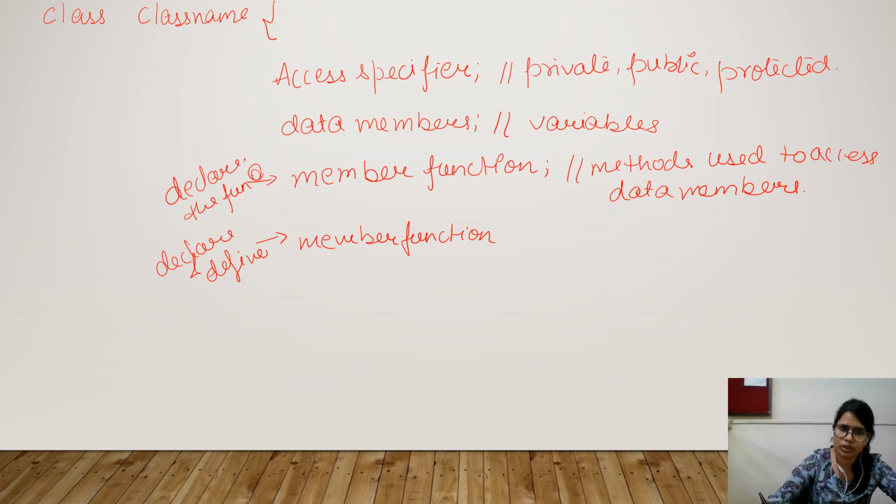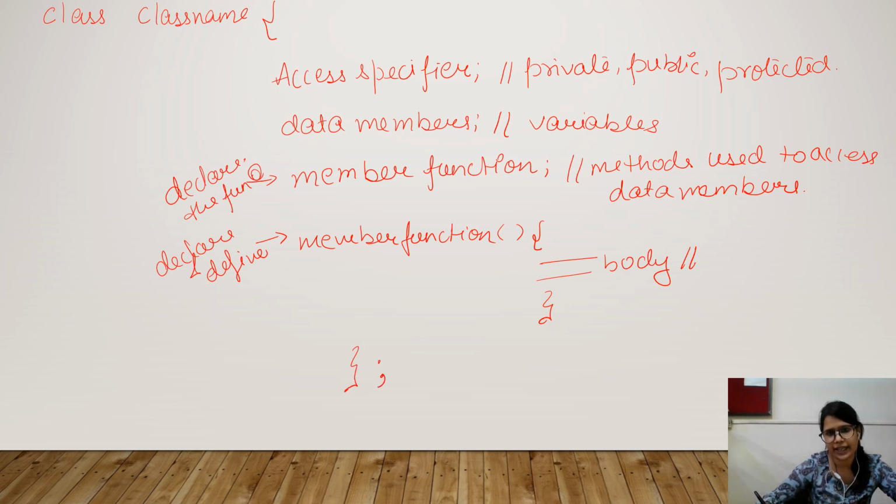Then the curly braces open, and the body. In the body we can mention any logic, whatever we are implementing in this particular method using those data members. Then curly braces close, then curly braces close for the class.